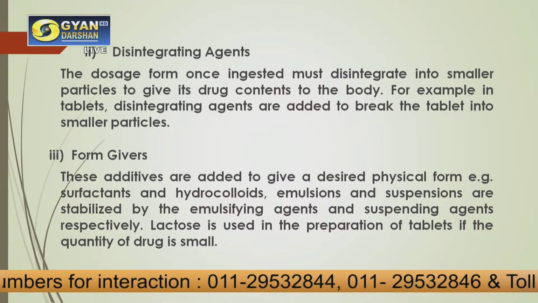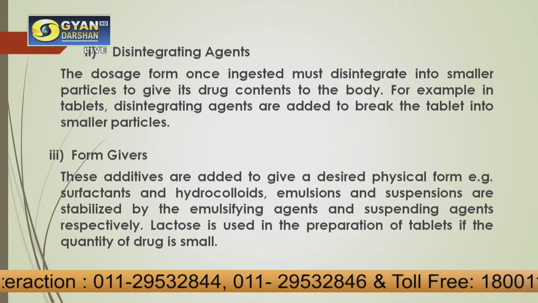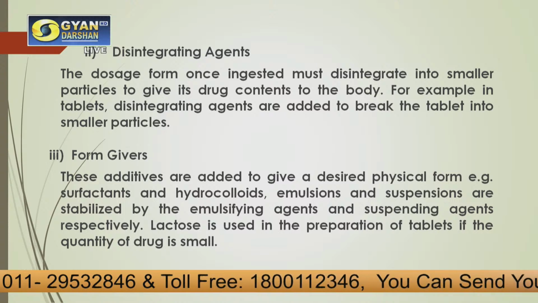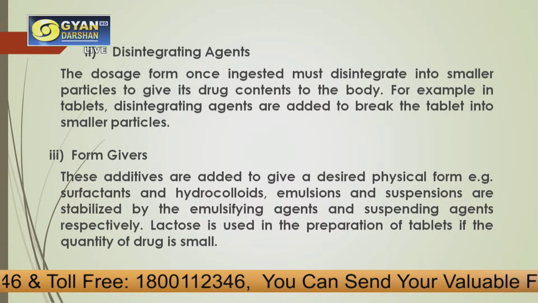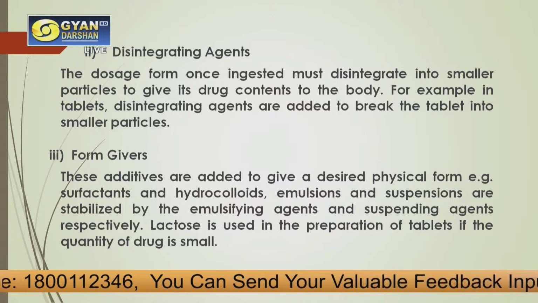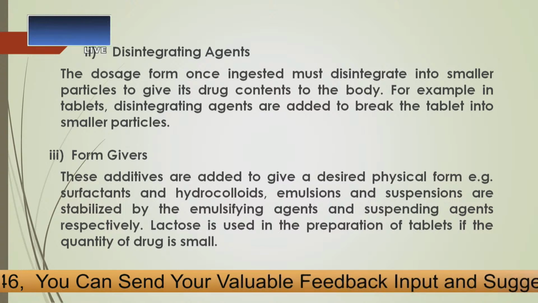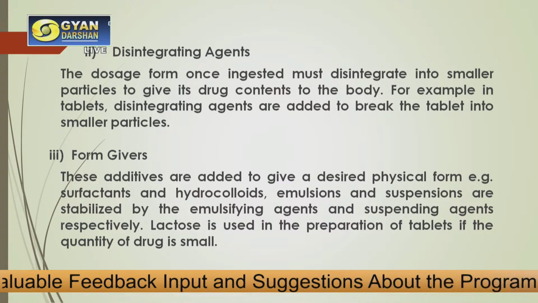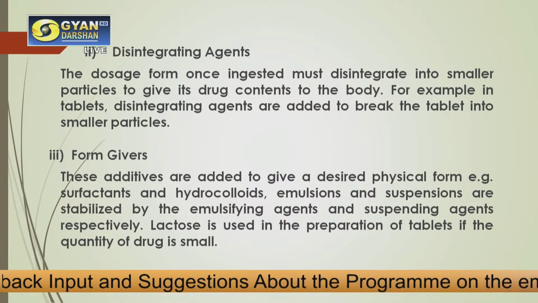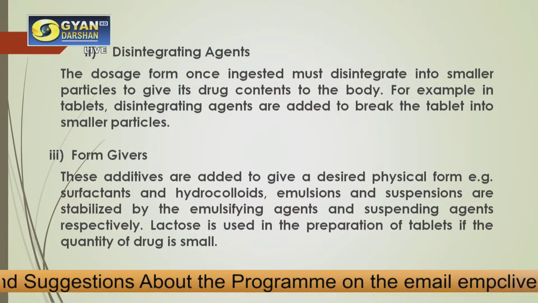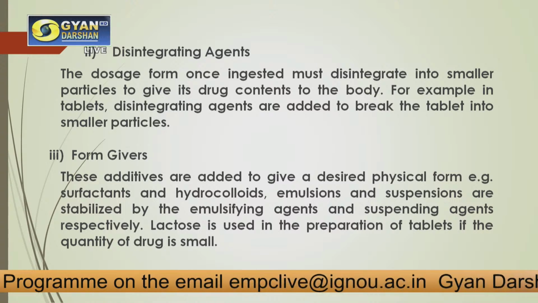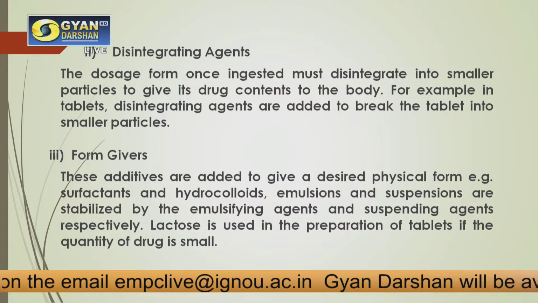Surfactants or hydrocolloids. Now there are different types of tablets, you can say, or capsules, for example. Some have cellulose material, or some have this semi-solid, very soft gelatin material. So these different kinds of form givers give a different shape and size to the medicine.